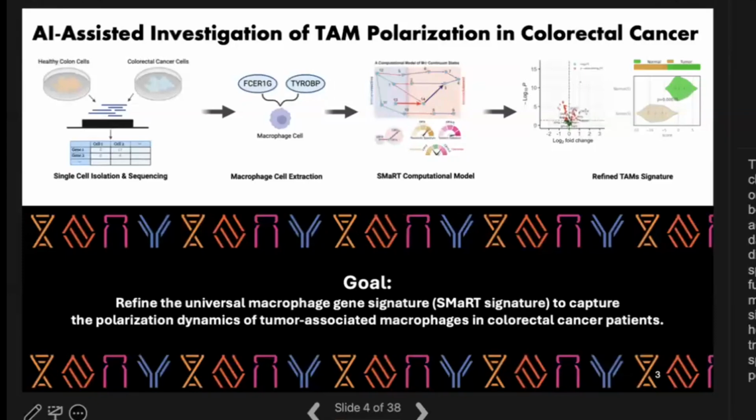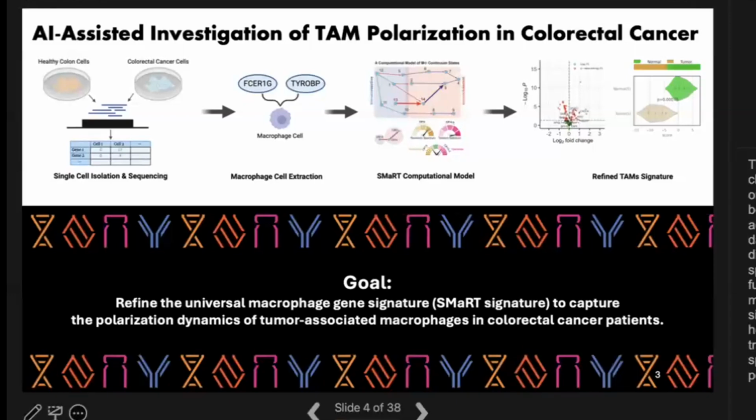While it has been validated across many different data sets, the signature's utility is limited in data lacking macrophage specificity, such as large cohort disease data. This limitation motivated my research to create a specialized signature for TAMs specifically in colorectal cancer. On this slide, I am highlighting the fundamental steps that were used in my project.